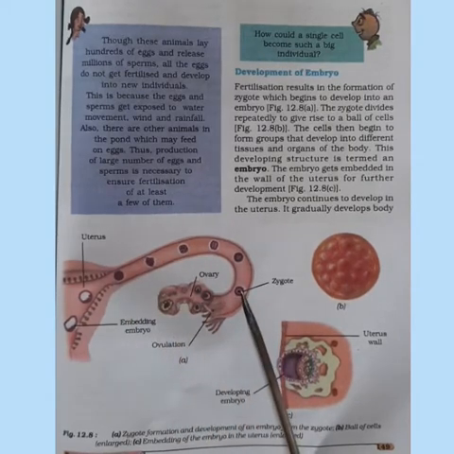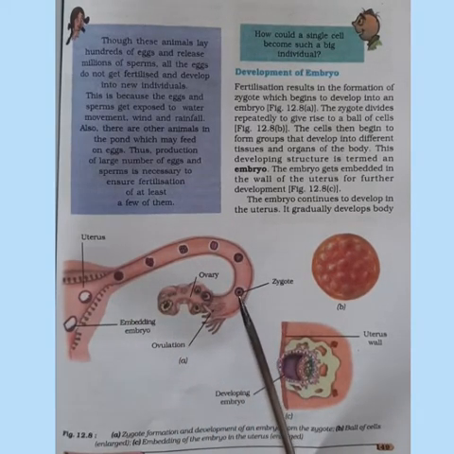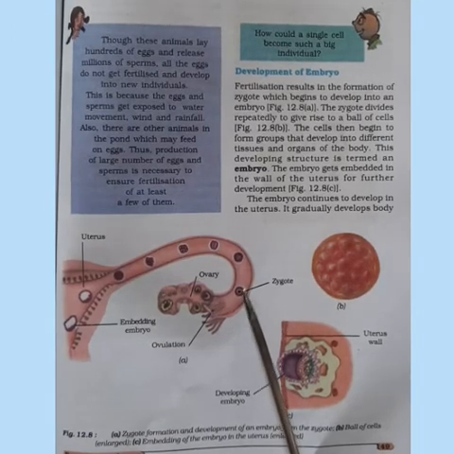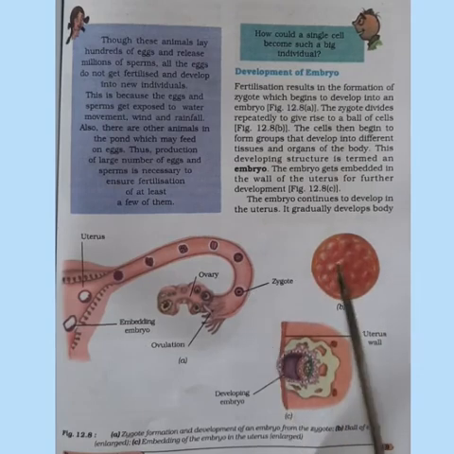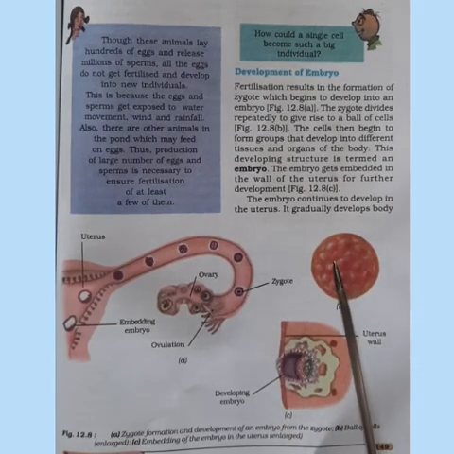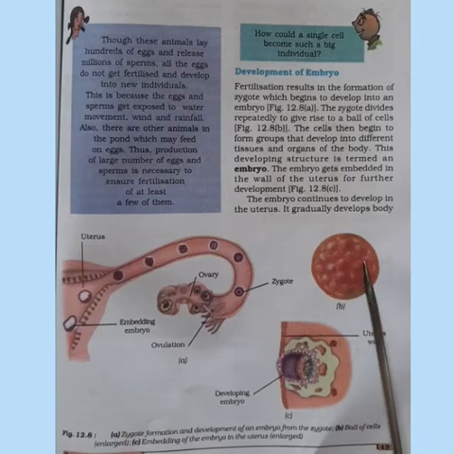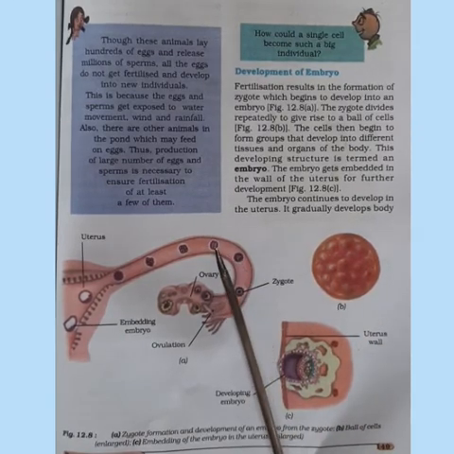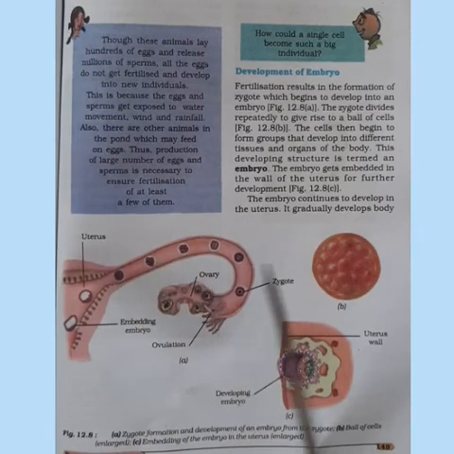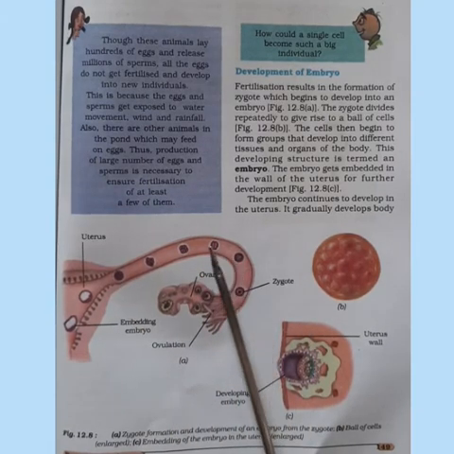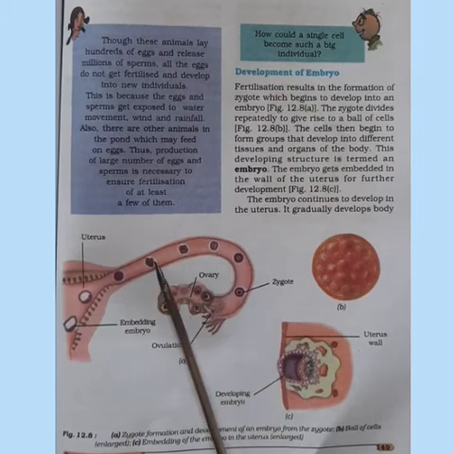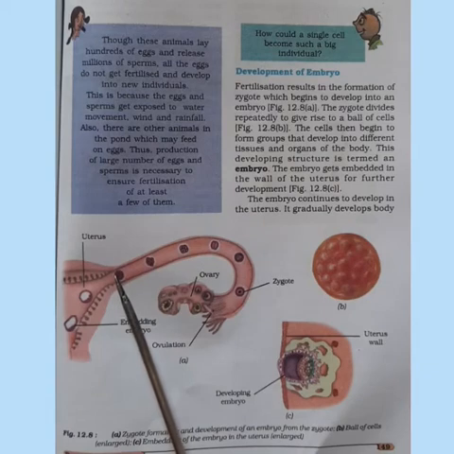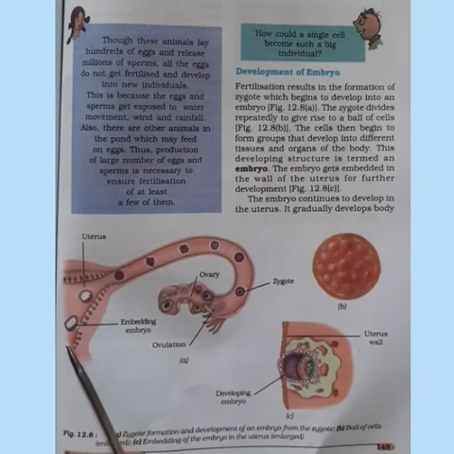This is the zygote. After the fertilization, it results in the zygote formation. So zygote will divide repeatedly like this. The nucleus of the zygote will divide itself to form many cells within it. So you can see the formation of more and more cells. Here there is only one cell, and you can see 2 cells, 4 cells. Likewise, it will continue to divide to form more cells, and it will reach the uterus.